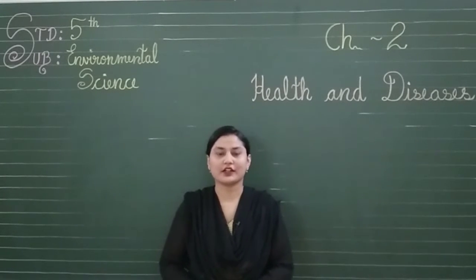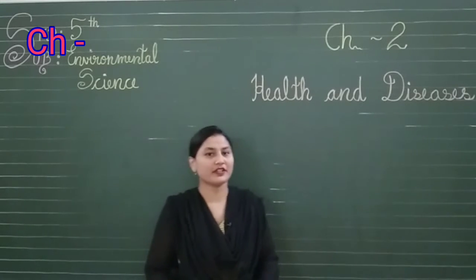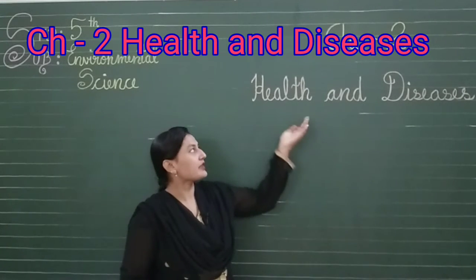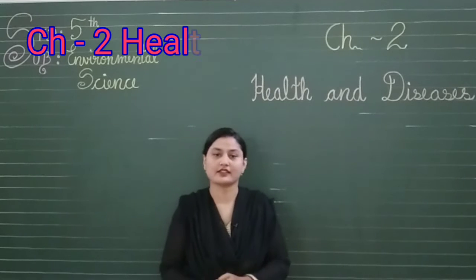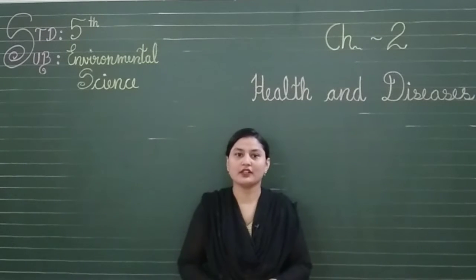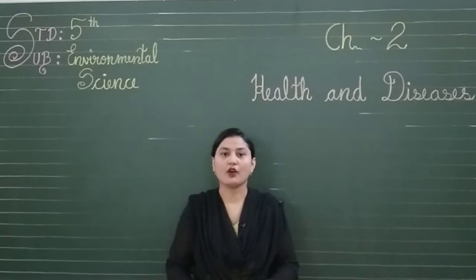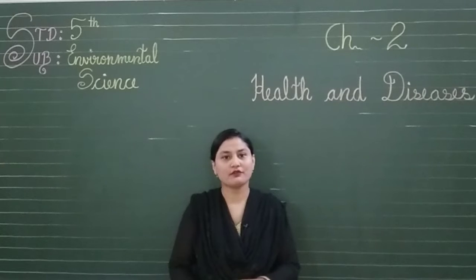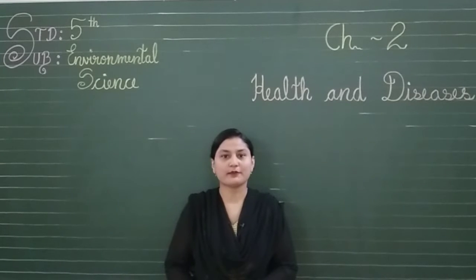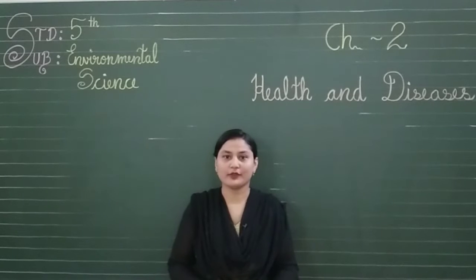Today we will start a new chapter, chapter number 2. The name of the chapter is Health and Diseases. In this chapter we will learn about the different nutrients of the food and how we should remain healthy by eating the food, what type of food we should eat, and about different types of diseases. What are communicable disease, non-communicable disease, deficiency disease, all these things we will learn in this chapter.